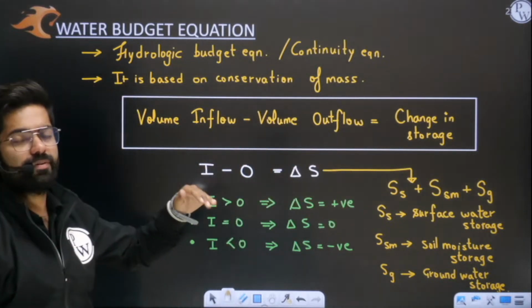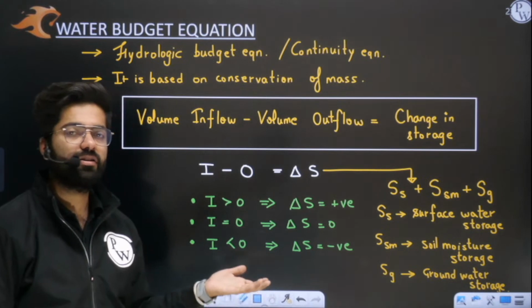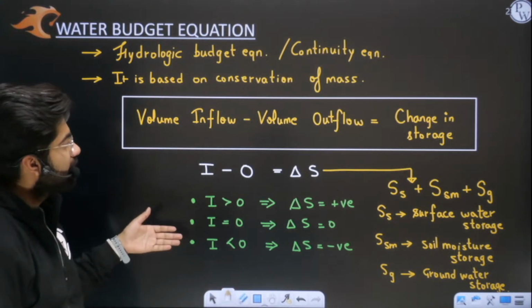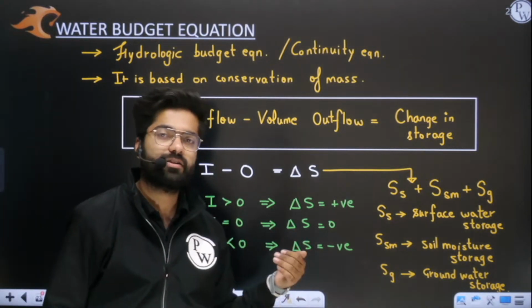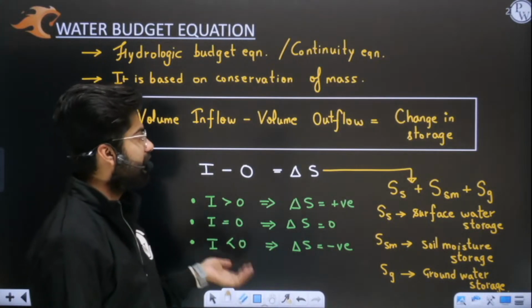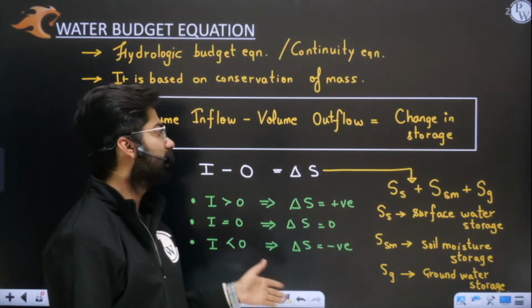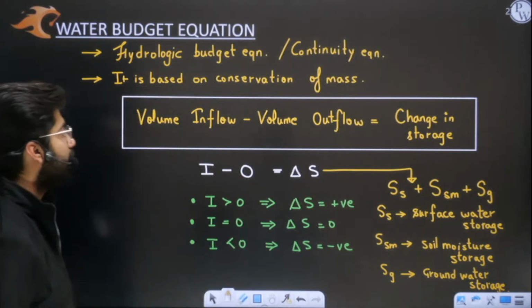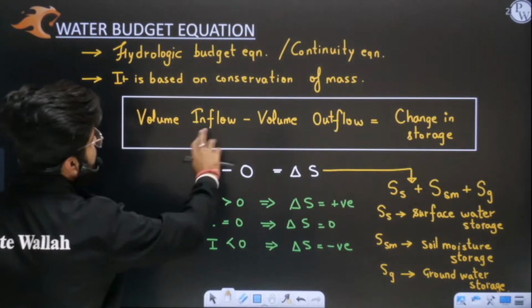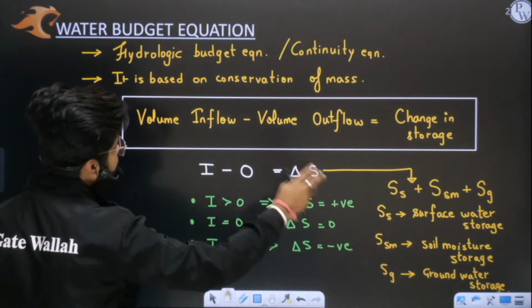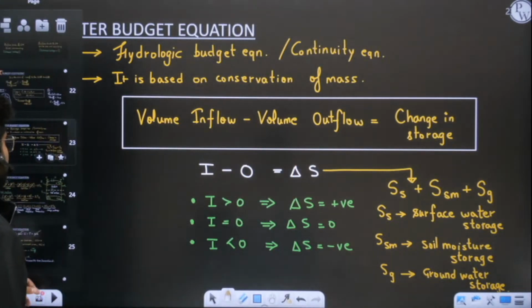Water can neither be created nor destroyed. Whatever water goes inside will get stored in the system unless some water is going out of the system. So the net change, inflow minus outflow, will be nothing but your change in storage. So this is your basic water budget equation.